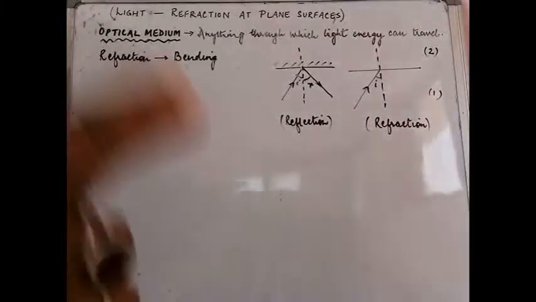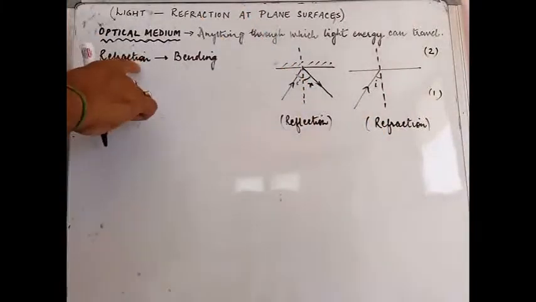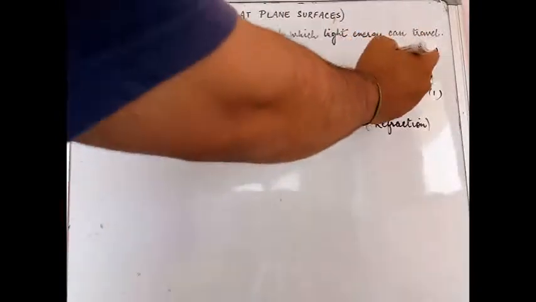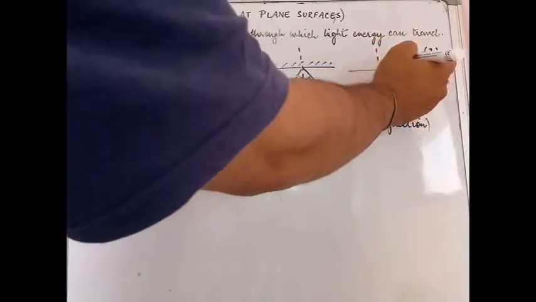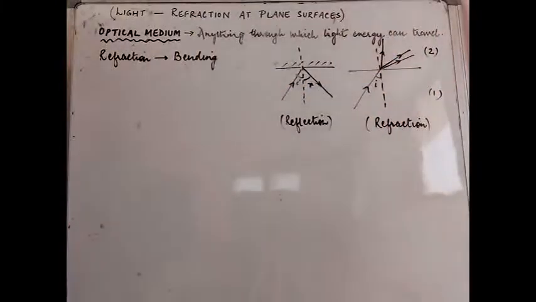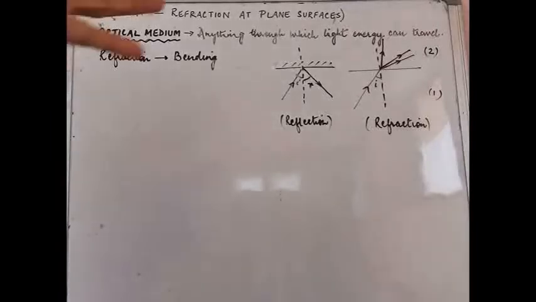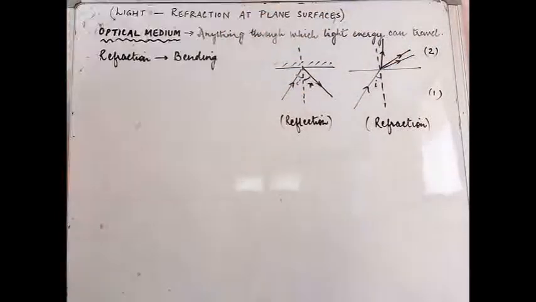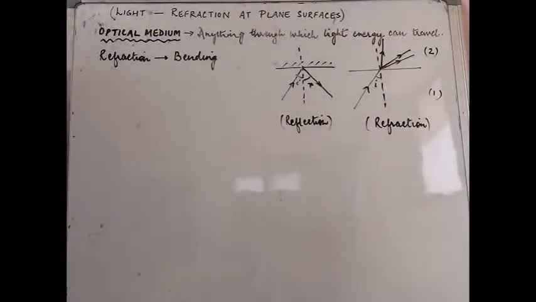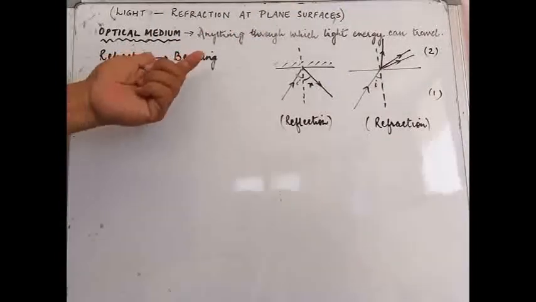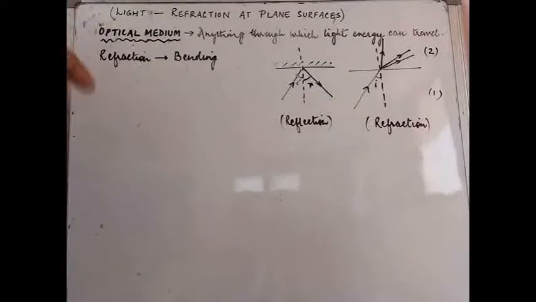incidence. Now the process of refraction, which you obviously have understood, means bending of light. The bending of light can be like this, or like this, or like this. So there are a number of ways in which the original direction of the incident light changes and we have an altogether different direction coming up. So what are the rules and laws on which this particular diagram will be drawn, and why at all is this bending taking place? Let us understand that now.